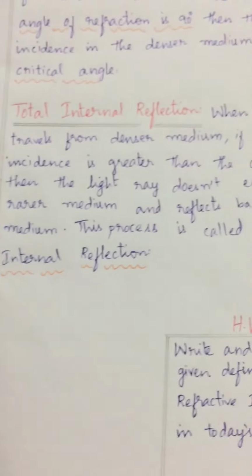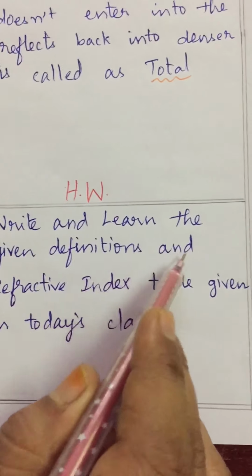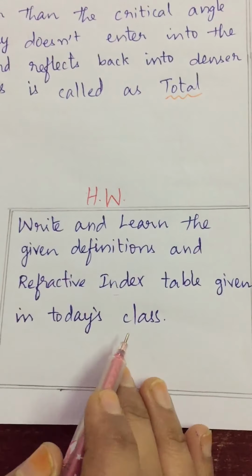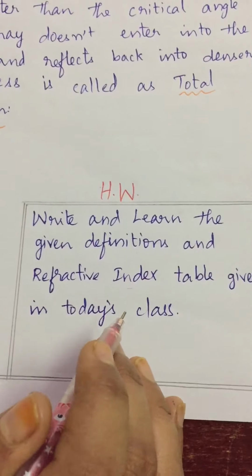Am I clear? Now today's homework is to write and learn the given definitions and the refractive index table given in today's class. All such things you should write and learn. Clear?